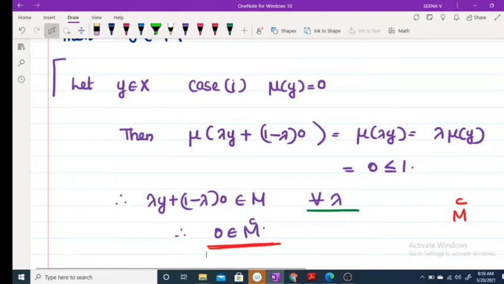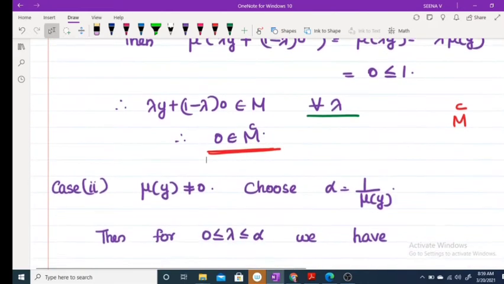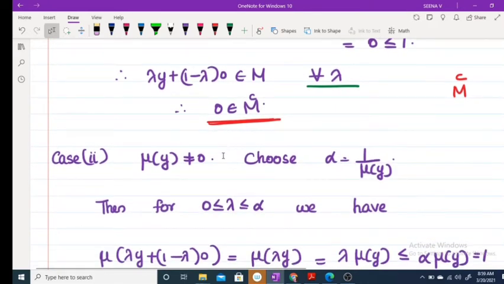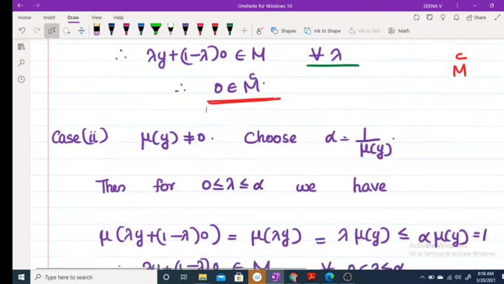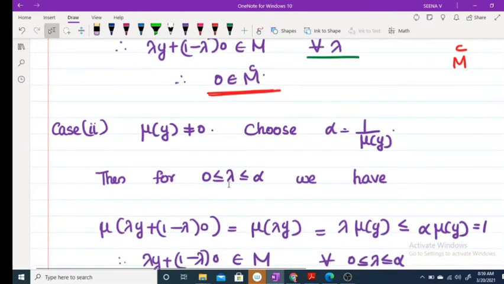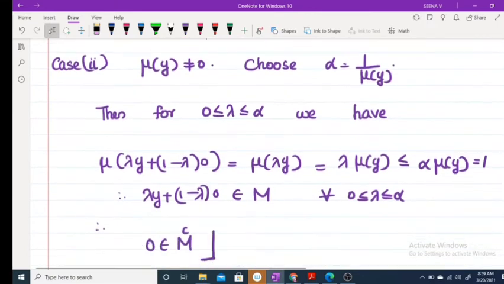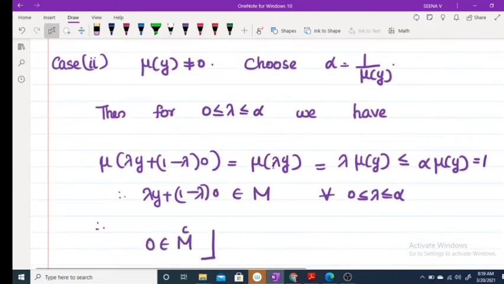Now consider the case mu of y not equal to 0. In that case, we choose alpha equal to 1 by mu of y. Then for 0 less than or equal to lambda less than or equal to alpha, mu of lambda y plus (1 minus lambda) 0 is equal to mu of lambda y, which equals lambda times mu of y.